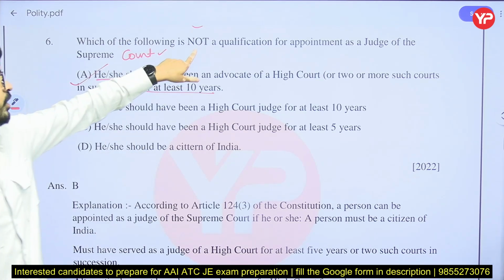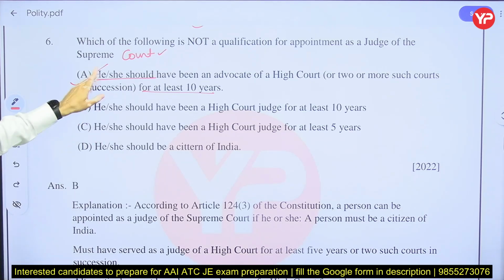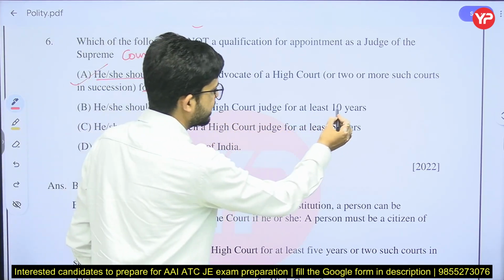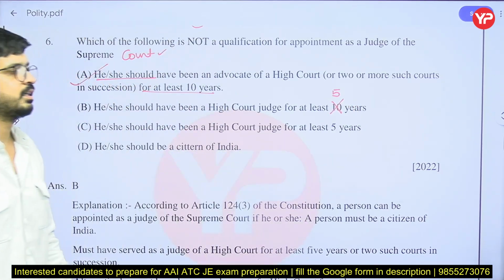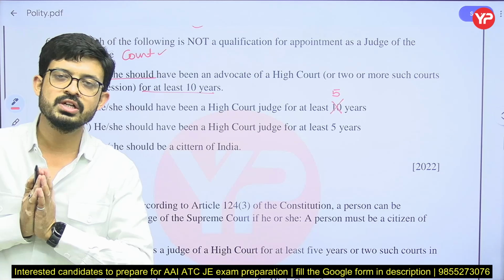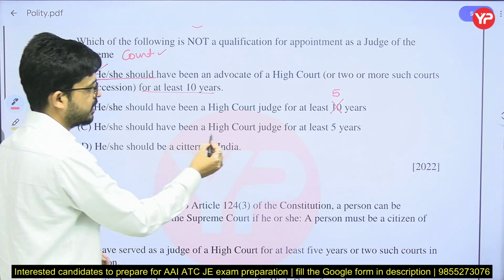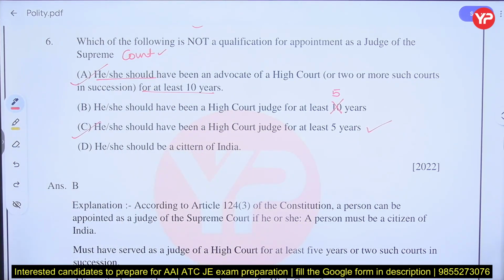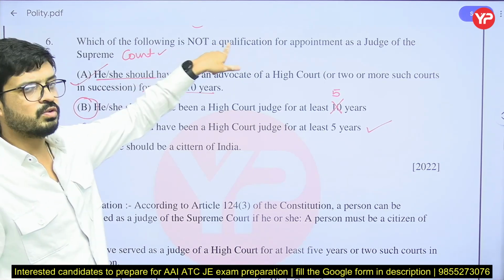But here we see which is not the qualification. This is the qualification. Next is he or she should have been a High Court judge for at least 10 years. This is wrong because here it is 5 years. At least 5 years he must be judge of any High Court in succession. Next C, he should have been an advocate of High Court for at least 10 years, this is correct, this is also correct. And he should be a citizen of India, this is also correct. But the answer is B, because the question is asking which is not a qualification.